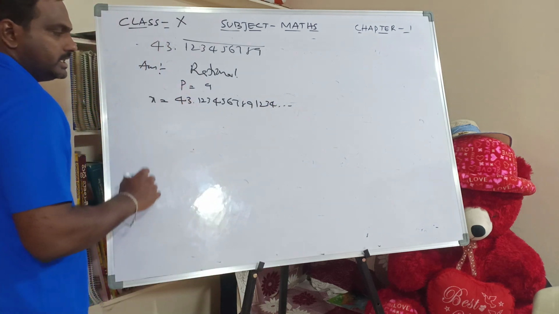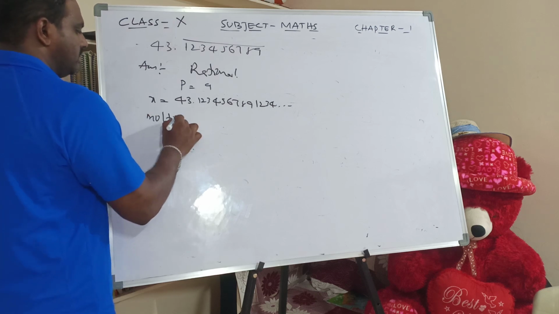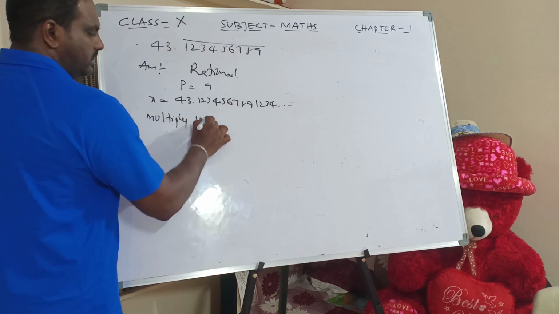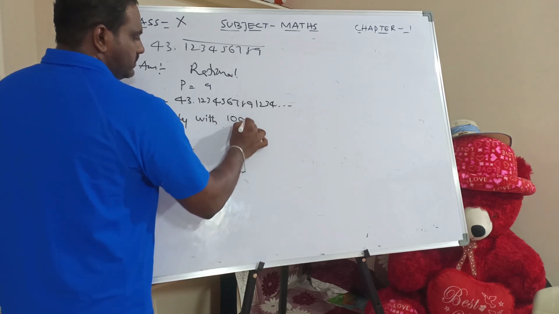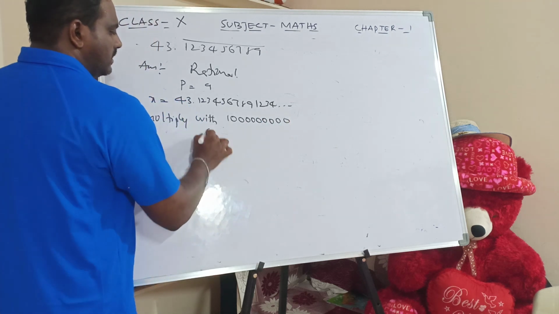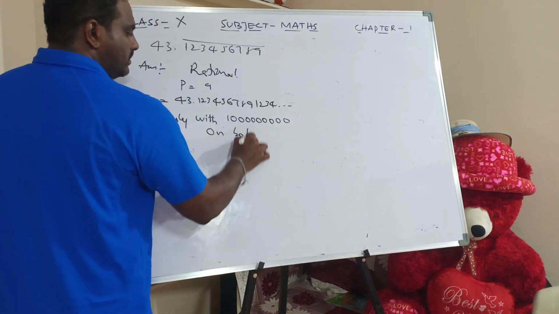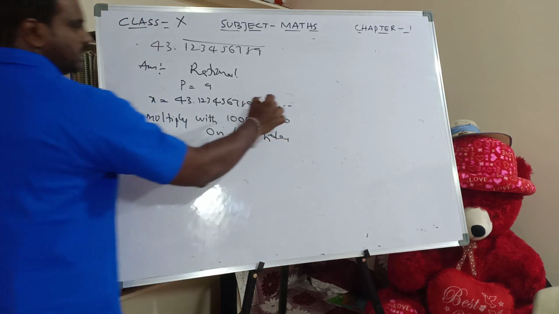Since the periodicity is 9, multiply with 1 followed by 9 zeros on both sides. So this is equation number 1.